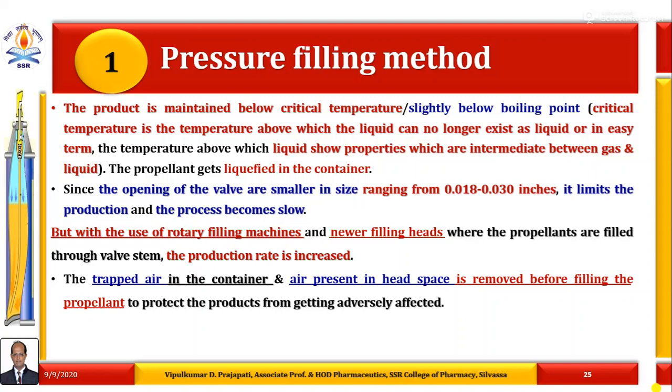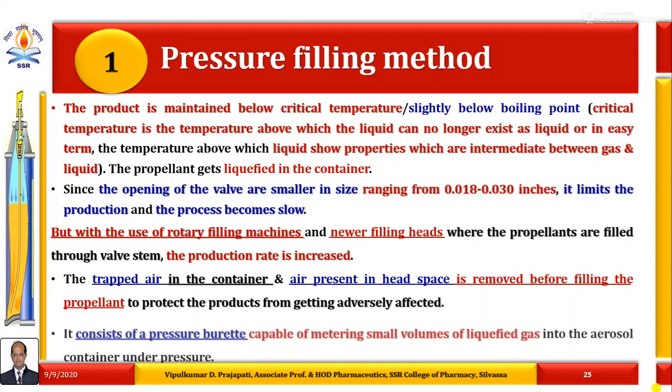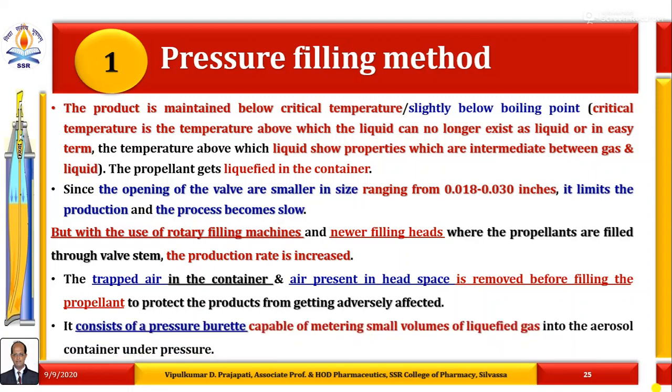The trapped air in the container and air present in the head space of the aerosol container is removed before filling the propellant inside the product concentrate containing aerosol container, to protect the products from getting adversely affected. It consists of a pressure burette.